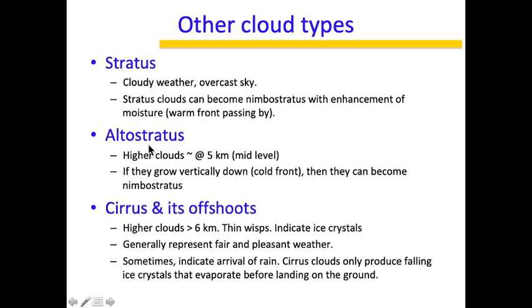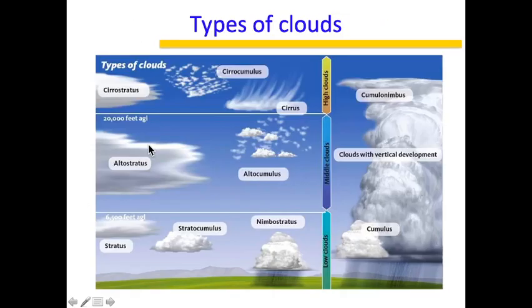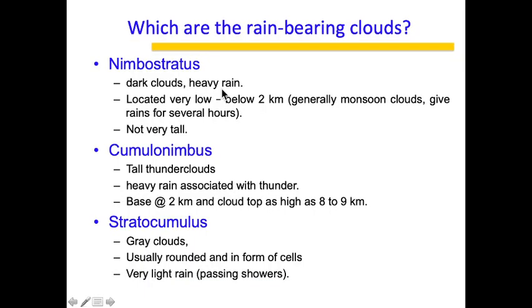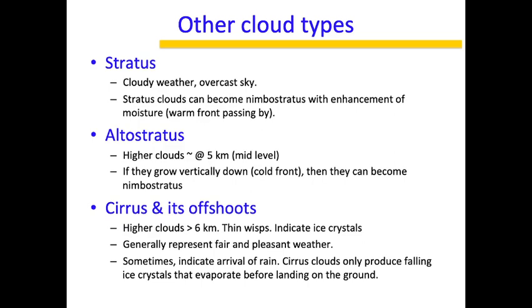Then there are cirrus clouds, which are very high clouds, as I have shown here: cirrus, cirrocumulus. These are very high clouds which don't generally give rain. They are in the form of thin whips. Basically, they indicate ice crystals, because the clouds have gone all the way and departed from the major cloud body, and they are just lying around in an ice pattern.